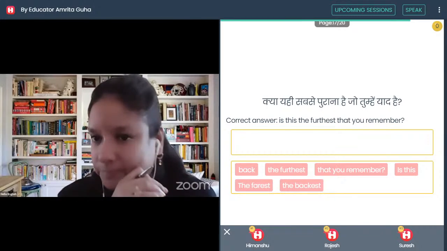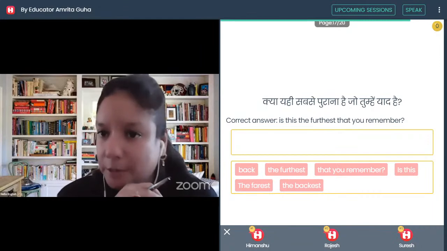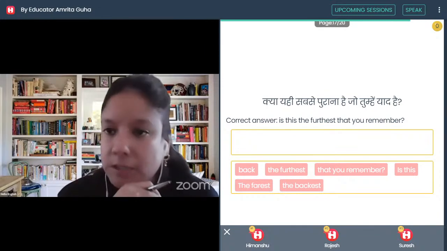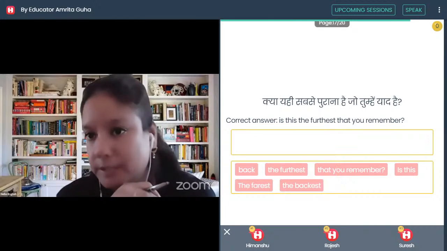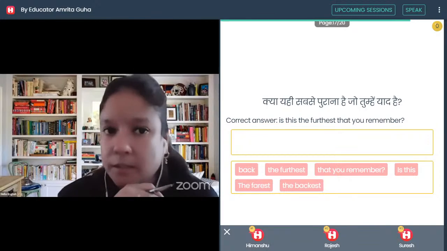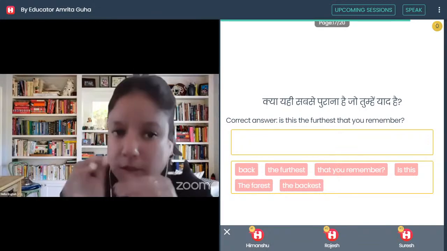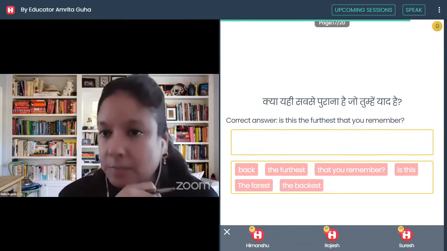Got it? So sometimes, see, in the English language, 80% there are rules, but there are also exceptions to these rules. Now in English, one word can be used in different ways, in different senses, in different meanings. So in this case, furthest is used to denote सबसे पुराना, which technically I can use.